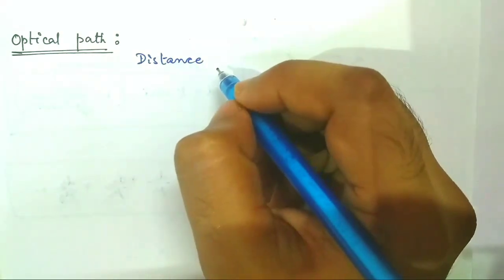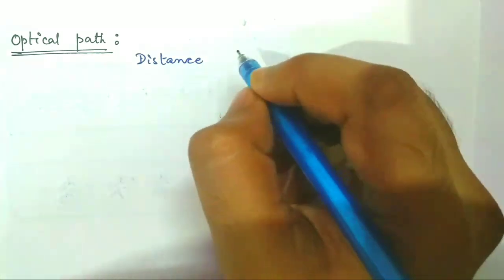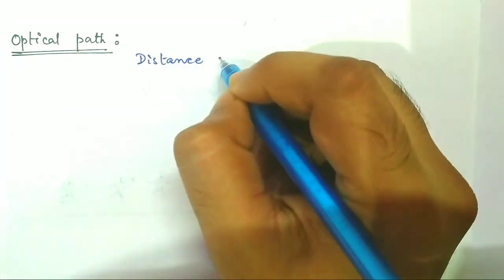Now we will discuss another important topic, optical path. The optical path is defined as the distance travelled by light in vacuum in the same time in which it travels a given path length in a medium. Let us write the definition here.